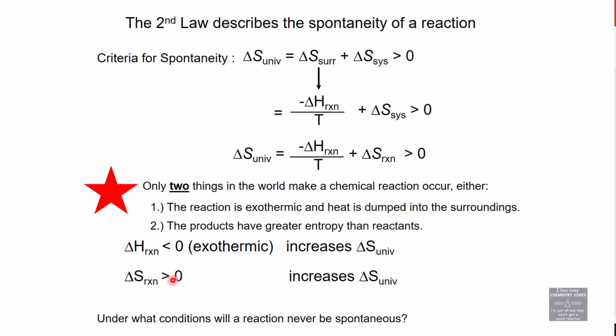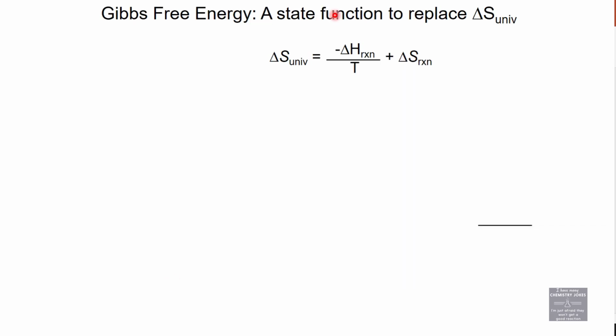So it's convenient to have the delta S universe, the second law equation, written in terms of a reaction, but let's make it even a little more clear so that we don't have to keep up with S universe and S reaction, because it's really confusing to have the same named variable in the equation but for different parts, as in universe and reaction. So if we multiply both sides by negative T, that means delta S universe times negative T equals negative delta H reaction over T. That simplifies to delta H of the reaction minus T delta S. Multiply this by negative T.